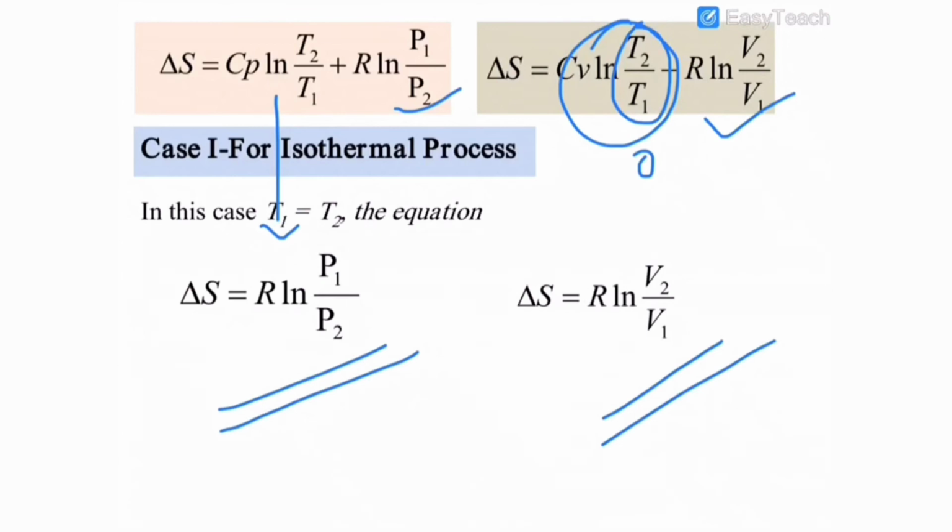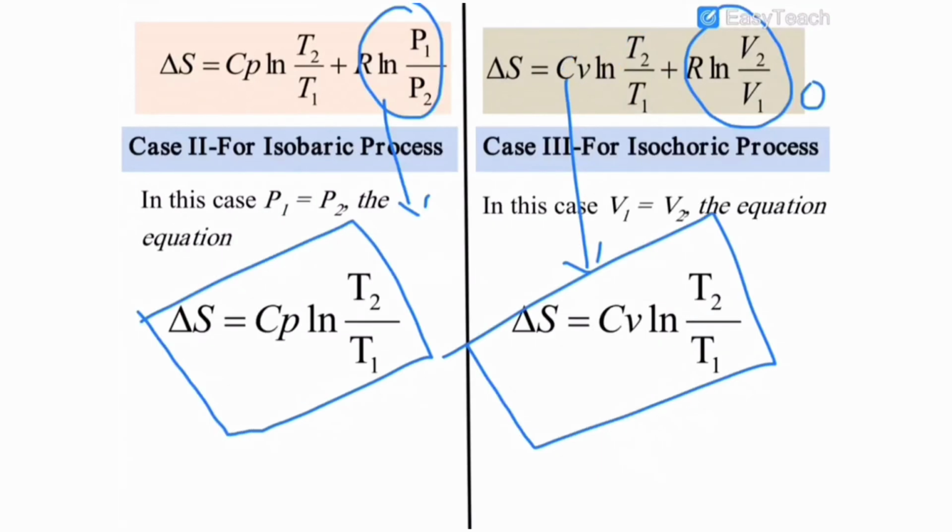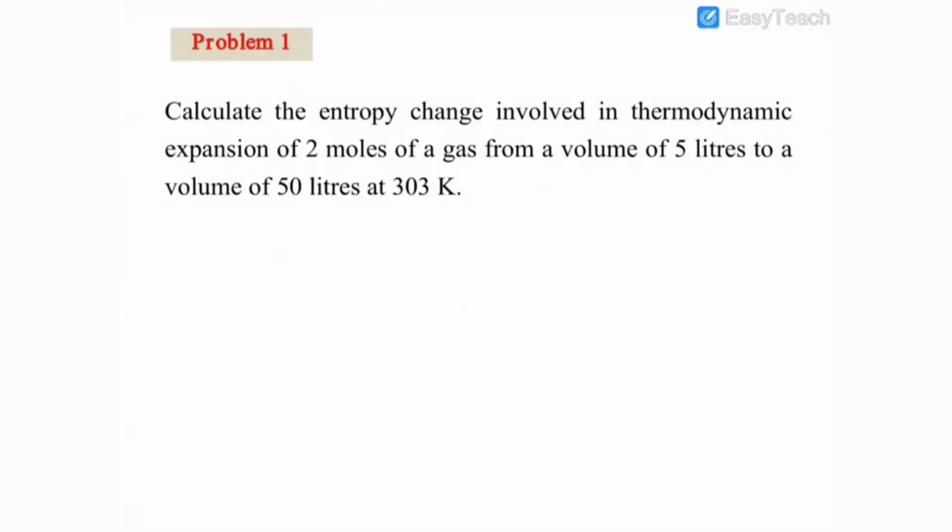In this, the first condition, for an isothermal process, delta S is equal to R ln P1 by P2 or R ln V2 by V1. For an isobaric process, delta S is equal to Cp ln T2 by T1. For an isochoric process, delta S is equal to Cv ln T2 by T1. These are the different relations of entropy change under different conditions, that is temperature, pressure, volume, isothermal process, isobaric process and isochoric process.